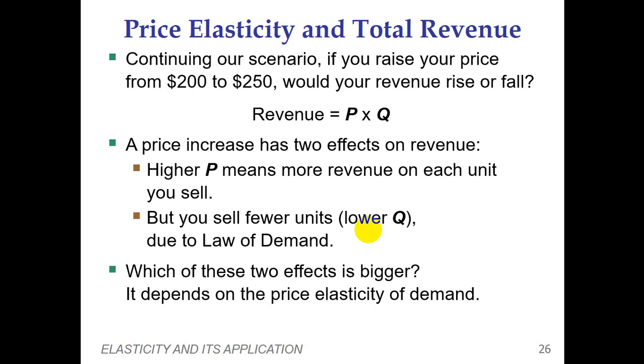So which of these two effects is bigger? Either a higher price means more revenue on each unit you sell, or you sell fewer units of that specific good due to the law of demand. How do we come to know which effect is bigger? It depends on the price elasticity of demand. That's why I repeatedly said that the concept of price elasticity of demand is very important. The law of demand is quite straightforward: we saw that at a price of $1 the quantity demanded is this, and at a price of $6 it is that. But with price elasticity of demand, we come to know how much the quantity demanded changes. So this is very important.